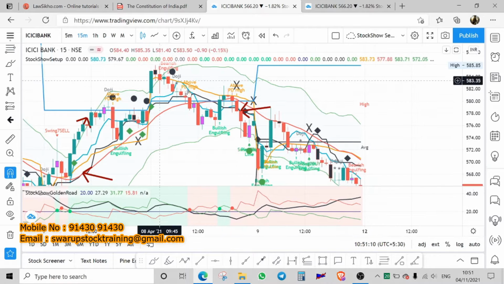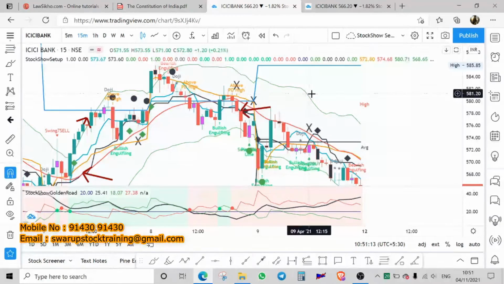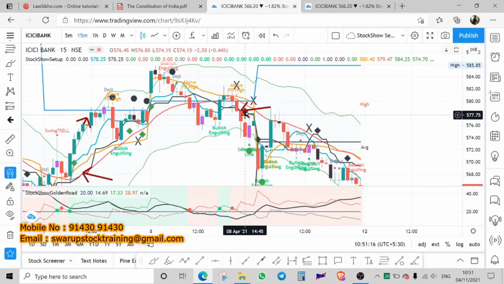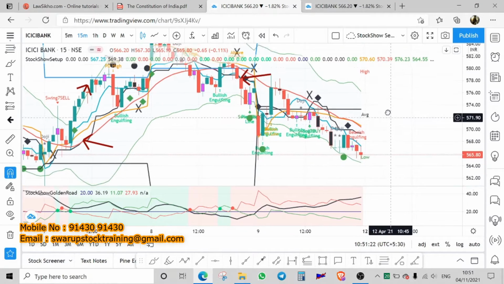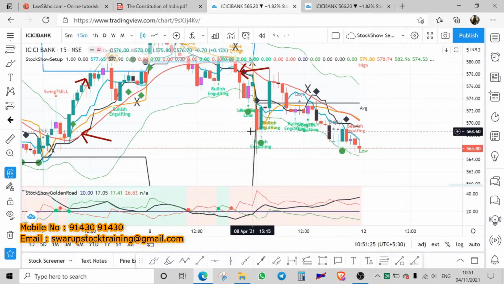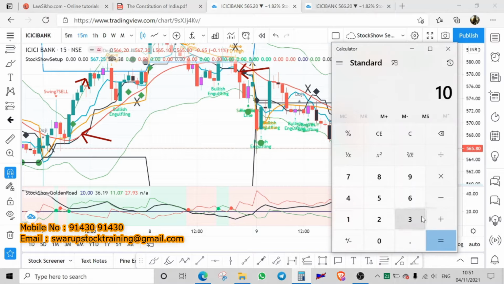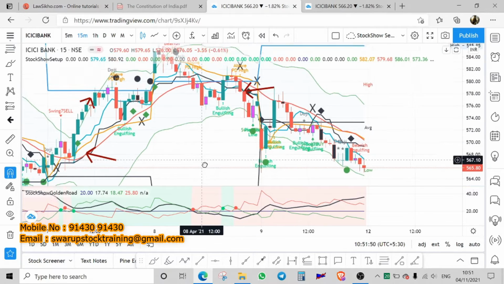Okay, and at the same time you have again a sell trade here. Luckily we have got a black diamond, and at this level I could have shorted at 577 and I could have got out at about 568. So here also you would have gotten 11 points. You have shorted at about 578 to 568. Let's say 10 points. So 10 points into 1375. Here also you could have made money, 13,750. So therefore you have got 2 chances to really take this trade.